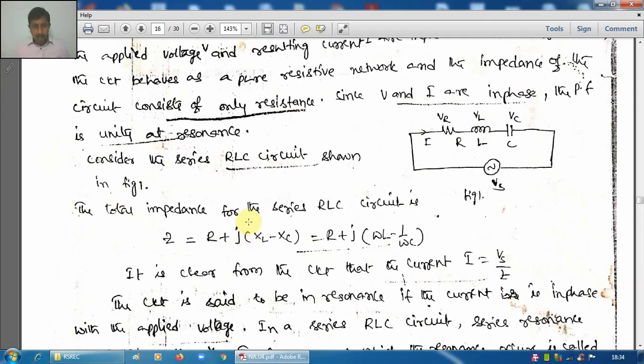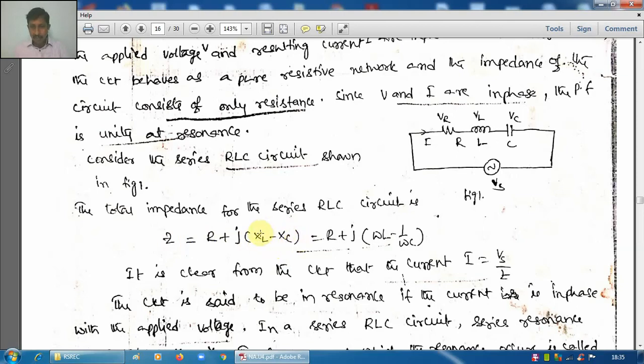Now, if we go deeper into this circuit, we know that the impedance of this circuit is given by Z equal to R plus jX. Here X is XL minus XC.